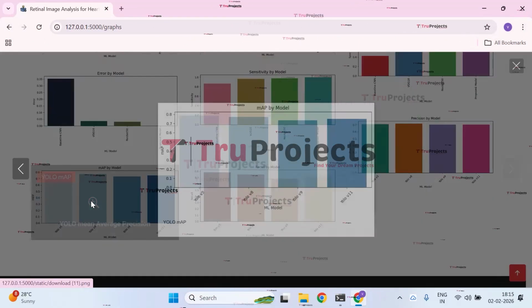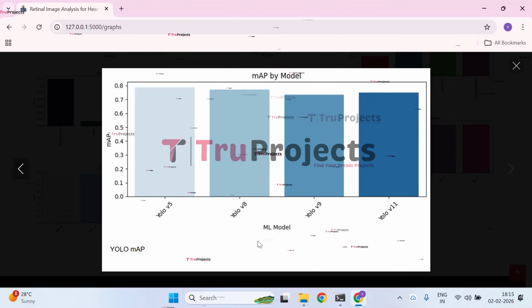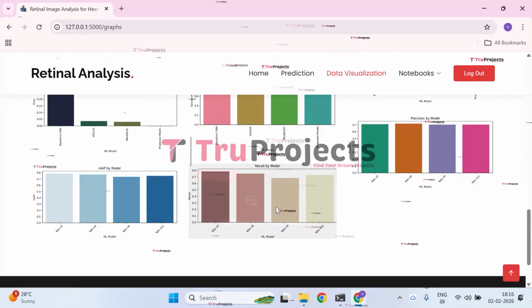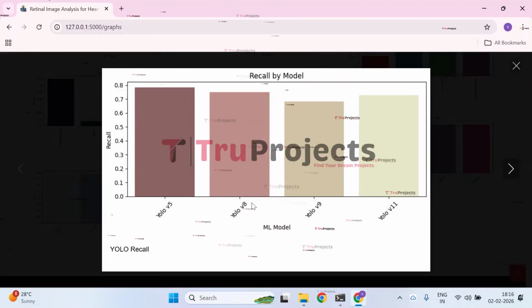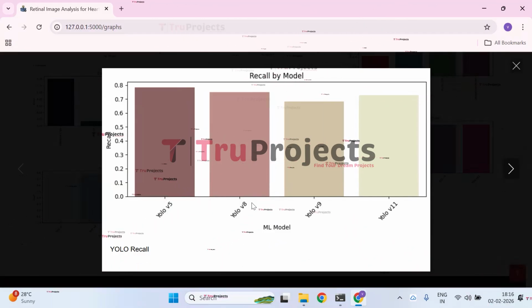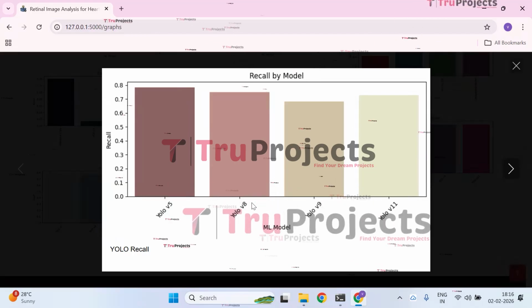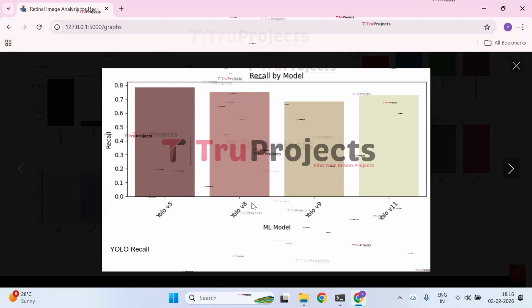Next, we have the YOLO mAP by model graph. The bar chart compares the mAP performance of different YOLO versions. Next, we have the YOLO recall graph. The bar chart compares the recall performance of different YOLO model versions. YOLO V5 achieves the highest recall, indicating better detection of relevant objects. YOLO V8 and YOLO V11 show comparable performance, while YOLO V9 has the lowest recall. Overall, the results highlight variations in recall across different YOLO architectures.